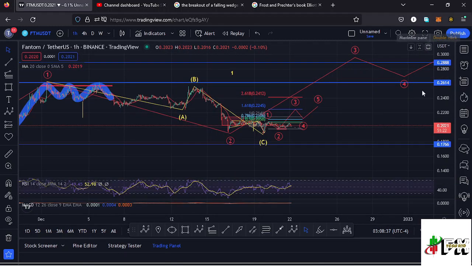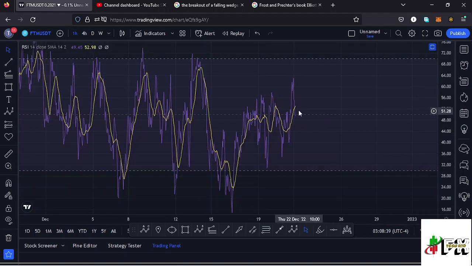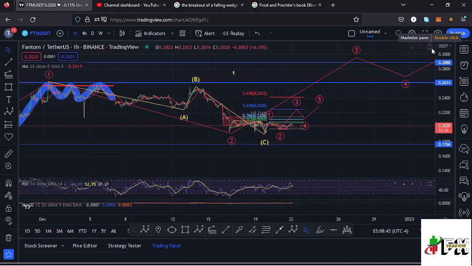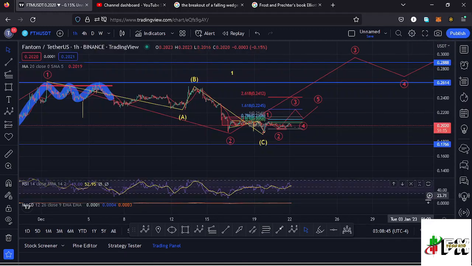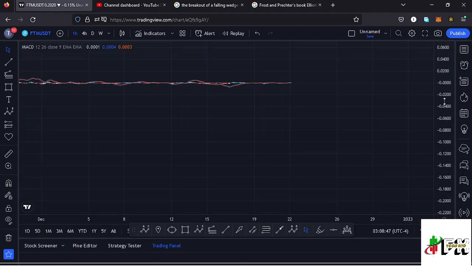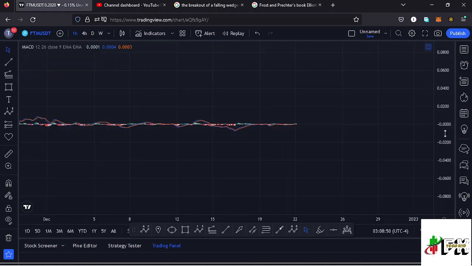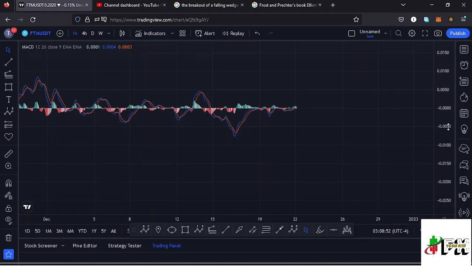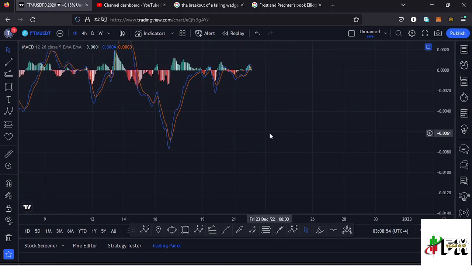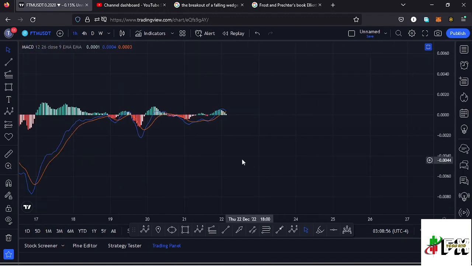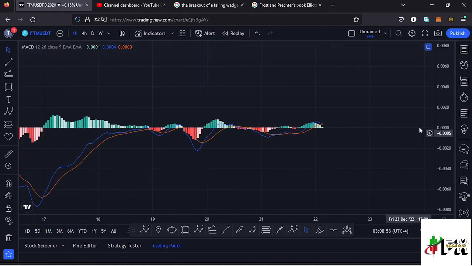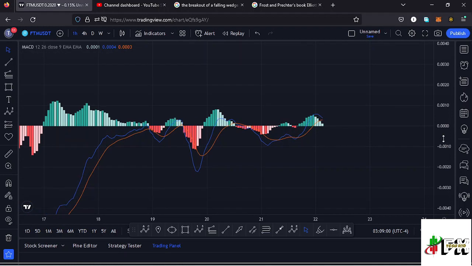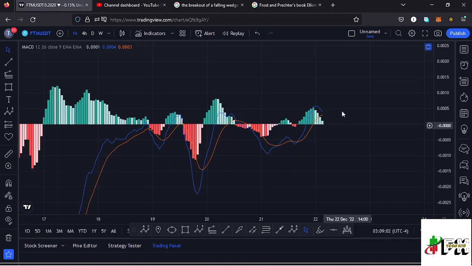So taking a look at the indicators here on the RSI, we are trading at around the 49 mark, meaning you have massive room for us to support any movements to the upside and also any movements to the lower side. Also taking a look at the MACD, we have been able to print a bearish cross, and that means lower prices are coming our way, and you can see we are also seeing a decrease in the buying momentum, meaning lower prices might be coming our way. So let's be patient and see how that plays out, and I'll keep you updated.